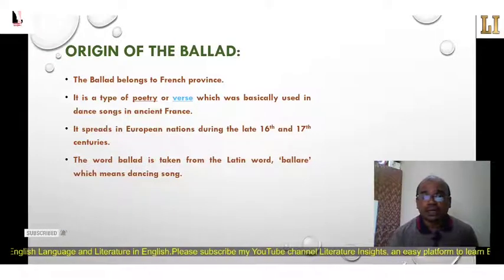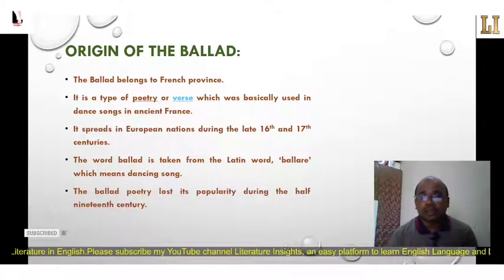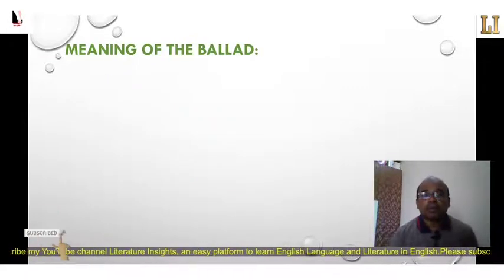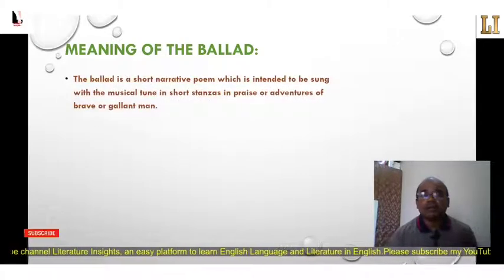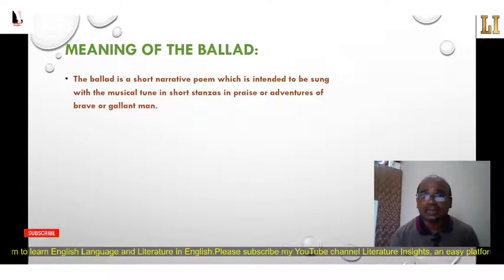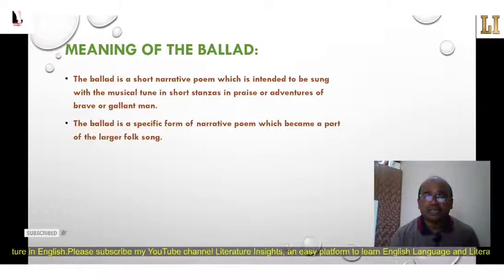The word ballad is taken from the Latin word ballare, which means a dancing song. Ballad poetry lost its popularity during the second half of the 19th century. Meaning of the ballad. In this point, I have given some general definitions of the ballad. The ballad is a short narrative poem which is intended to be sung with a musical tune in short stanzas, in praise of the adventures of a brave or gallant man. Ballad is a specific form of narrative poem which became a part of the larger folk song.